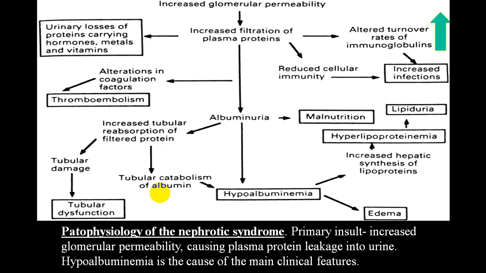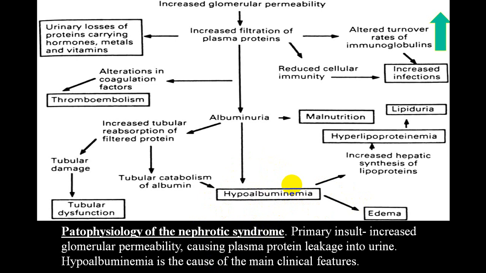This is a very good diagram showing many other factors which happen along with nephrotic syndrome. Because of increased filtration of plasma protein, there is albuminuria. Because of albuminuria, the person will have hypoproteinemia, we call it hypoalbuminemia. Because of this decreased protein in the blood, the person will develop edema.